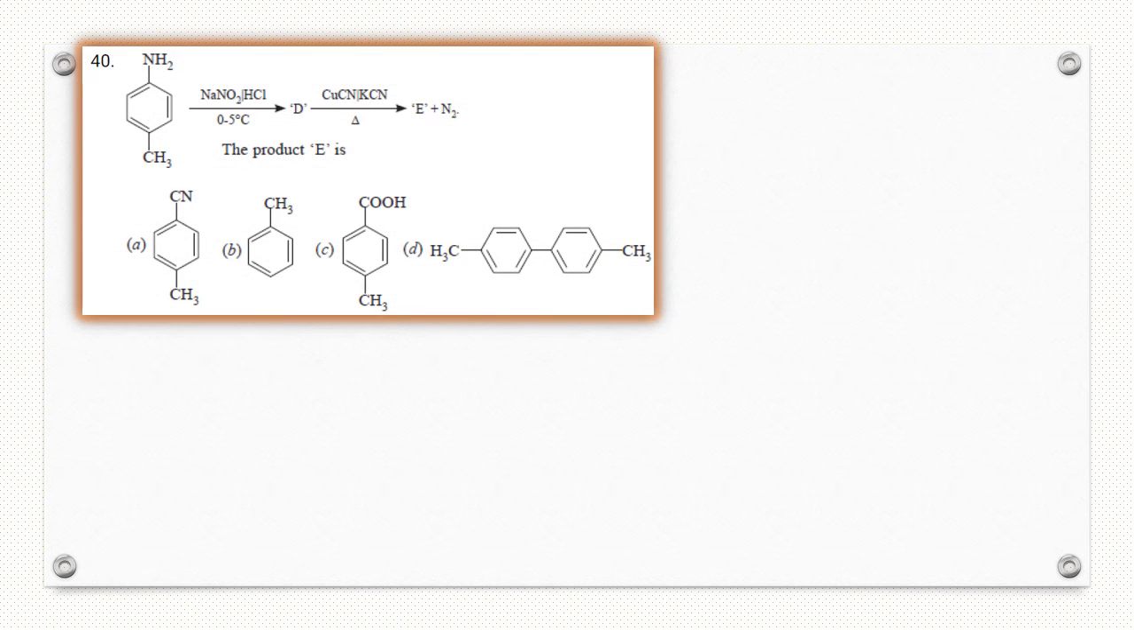Question number 40. Paramethyl aniline reacts with NaNO2 and HCl. This forms nitrous acid. So the product formed here is the diazonium chloride, paramethyl benzene diazonium chloride, which reacts with CuCN, we get CN product. This is the product. A is the product.